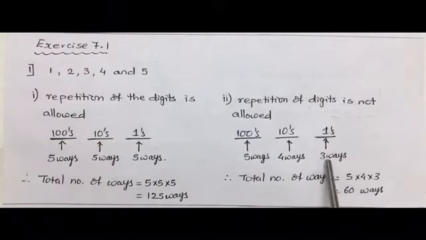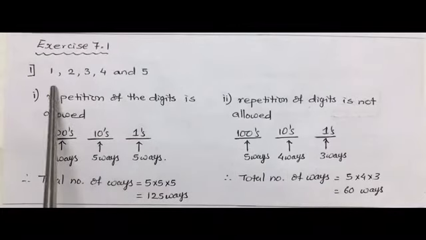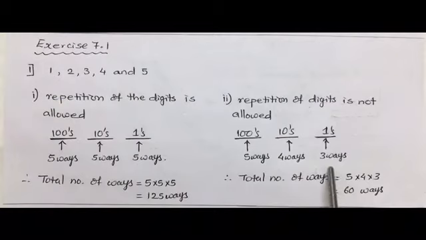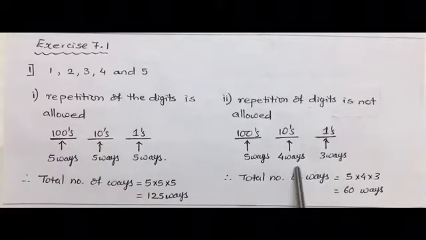So out of 5, 2 digits are taken up, and only 3 digits will be left. So ones place can be arranged in 3 ways only. Therefore the total number of ways will be 5 into 4 into 3, that will make 60 ways.